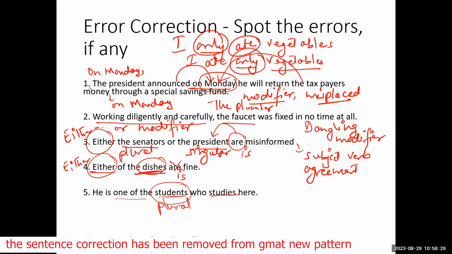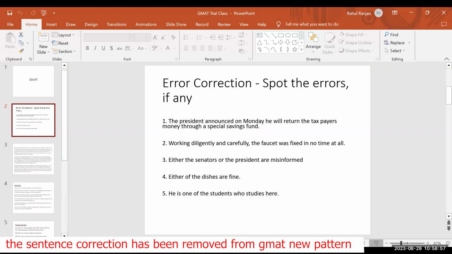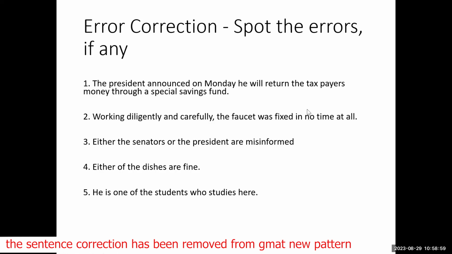If after that subject you have the words "who" or "that," then the verb that you use will have to be plural. You cannot have a singular verb, and that is why you need to use "study." He is one of the students who study here.